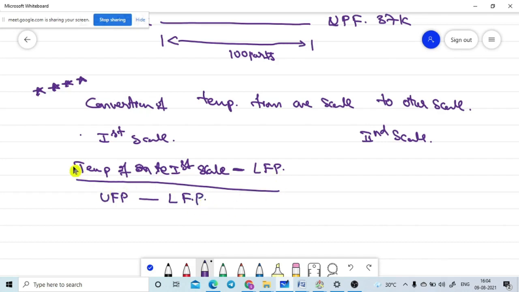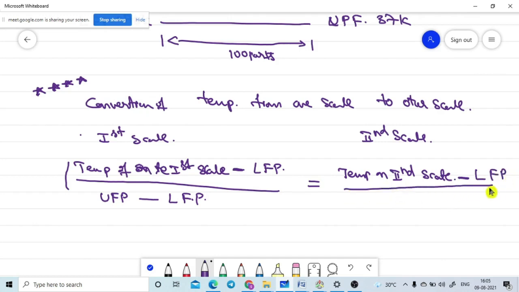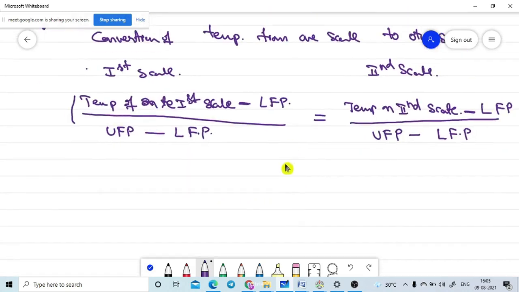That is equal to the temperature of the substance on the second scale, minus the lower fixing point of the second scale, divided by the upper fixing point of the second scale minus the lower fixing point of the second scale. These values completely belong to the second scale. Are you getting it or not? Yes, sir.